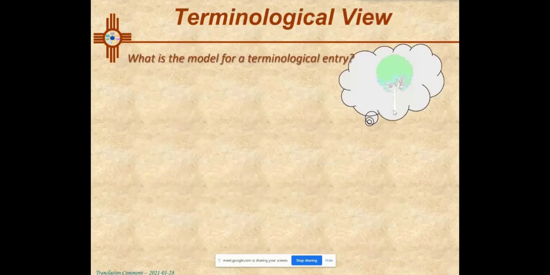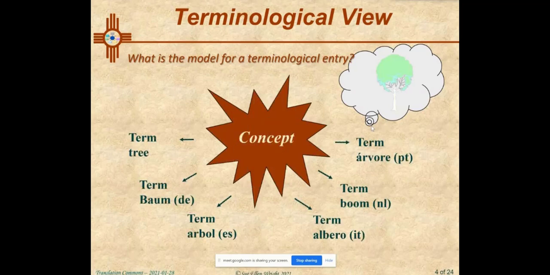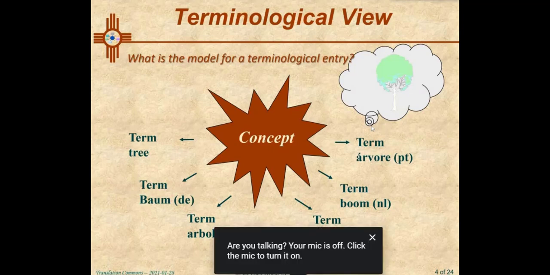In contrast to the list of meanings that are associated with the word tree, a terminological entry focuses on just one of these concepts. Now, that doesn't mean that we can only define one. There would be 8 separate entries for these, and there could be links among them. So the terminological entry will list the concept and define it. Often the definition is at the very top of the entry, so you know what you're talking about. The subject field will be there. And you can have all the synonyms. As it turns out, there are very few synonyms to the word tree.